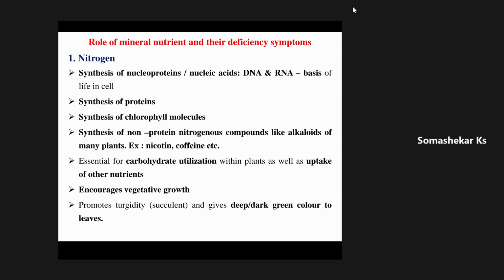Because within 2 to 3 days after the application of nitrogen, the leaves turn dark green, the growth increases, plant height increases, leaf area increases, and the succulence of the plant increases, and the plant looks like luxurious growth. It is a nutrient element that increases the vegetative phase of the crop. That's why kindly remember, don't apply more nitrogen.